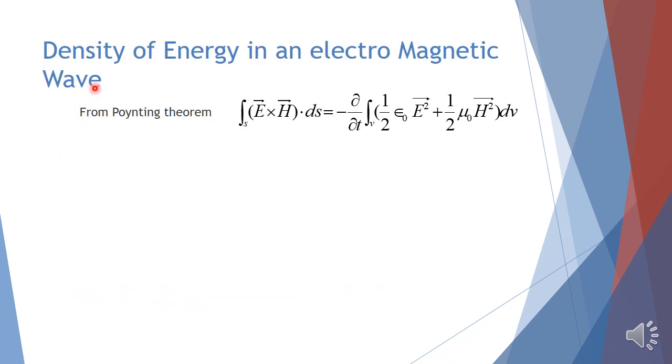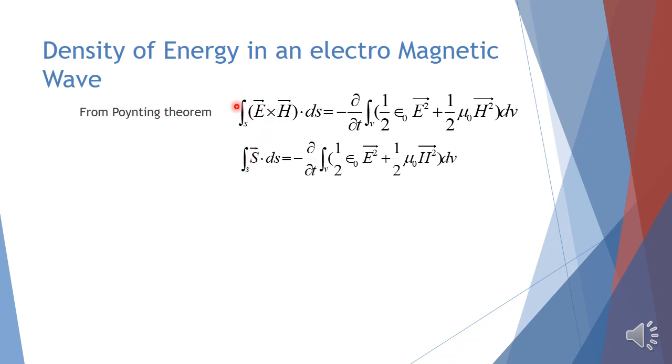Now let us consider one more derivation, that is sharing of energy in an electromagnetic wave, which could also be represented as density of energy in an electromagnetic wave. From the Poynting theorem, which we derived already, we have the surface integral of E cross H dS equals minus ∂/∂t of the volume integral of 1/2 ε₀ E² plus 1/2 μ₀ H².